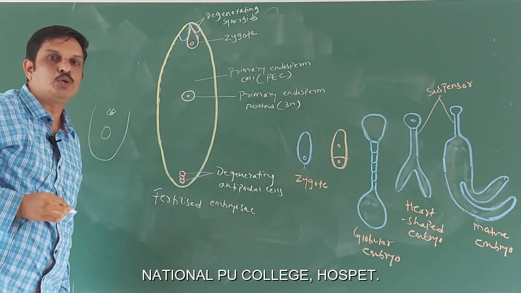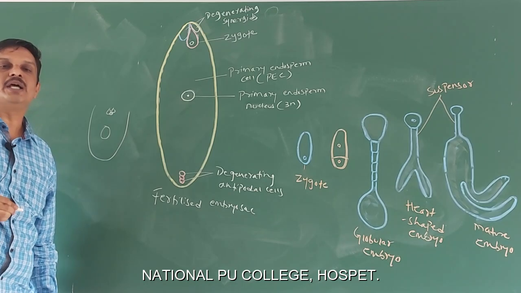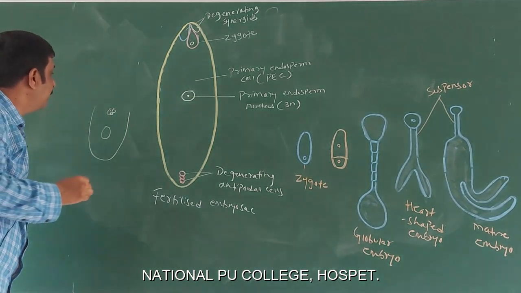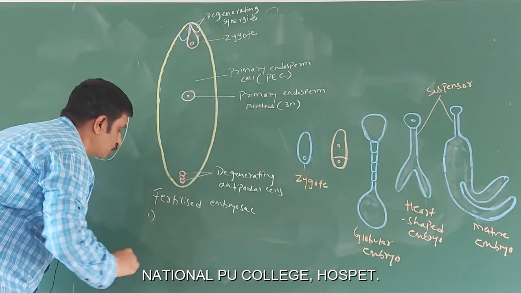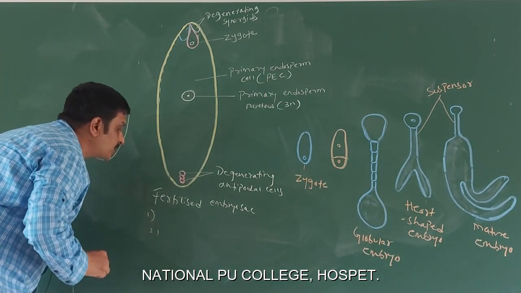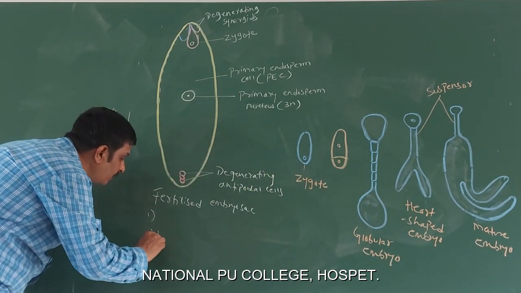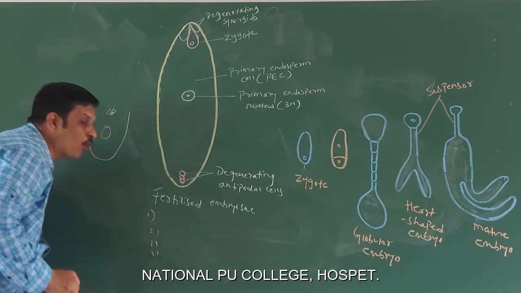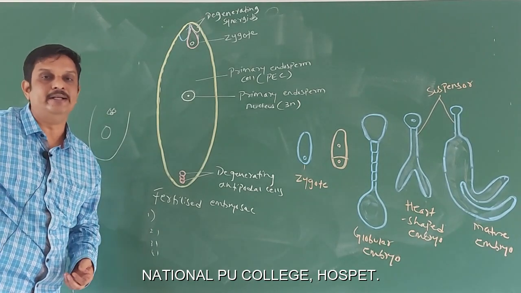Next you are going to learn post-fertilization events. These are the events that occur after double fertilization. These include: one, the formation of endosperm; second, the formation or development of embryo; third, the formation of seeds; and the fourth one is the formation of fruits. Let's discuss all these one by one in detail.